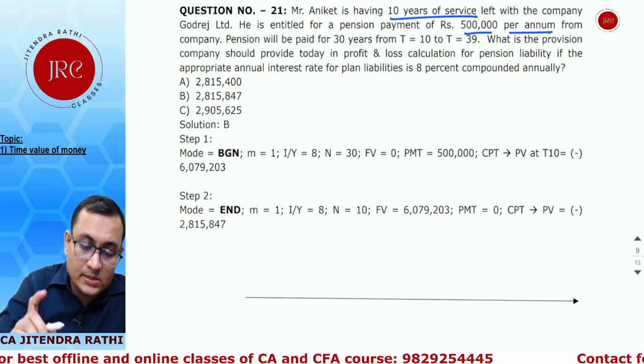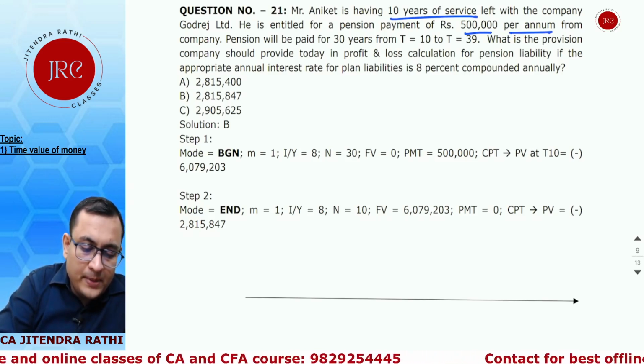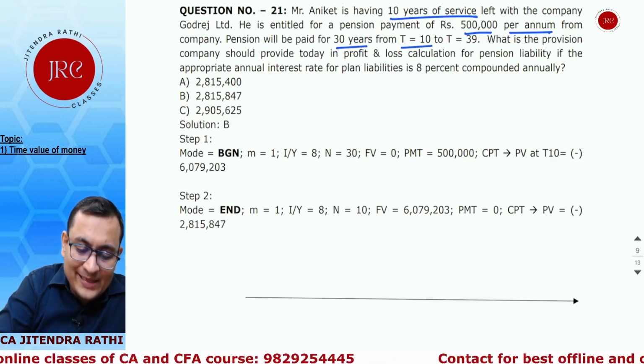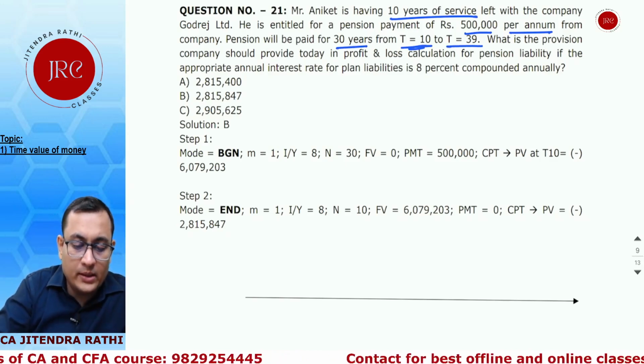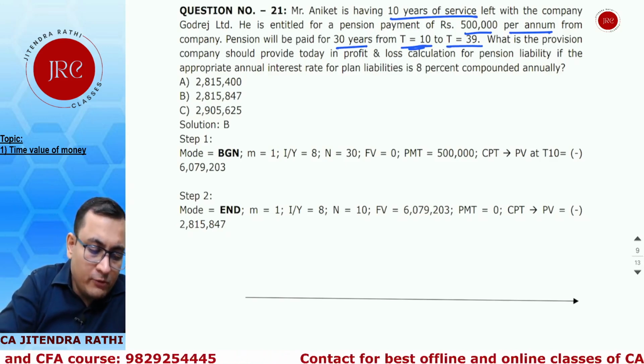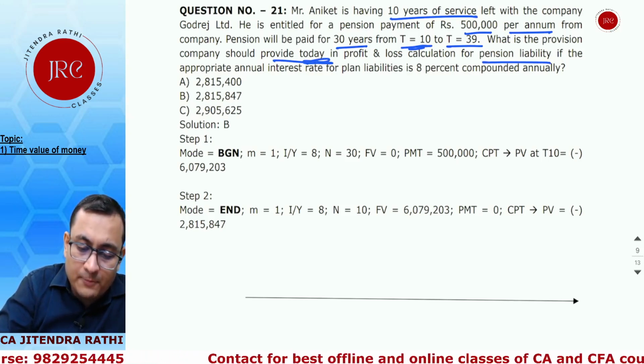So 10 years is still left, so till T10 he is not going to get anything. Pension will be paid for 30 years from T10, the first payment on the date of retirement, till T39. What is the provision the company should provide today in the profit and loss calculation for pension liability?